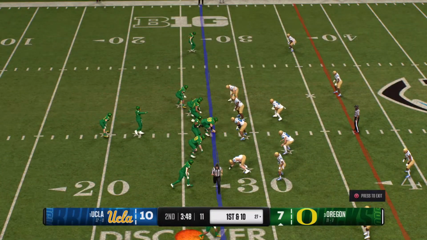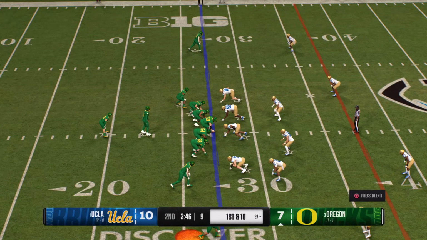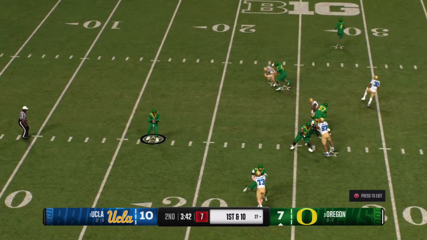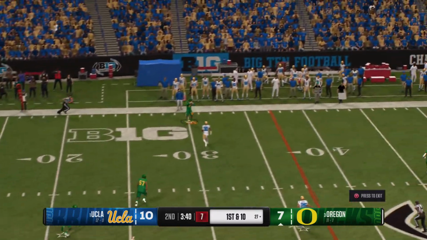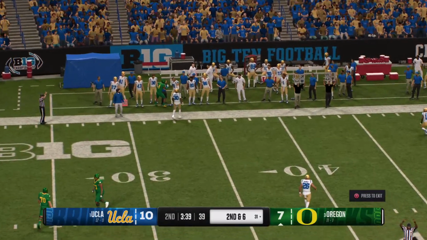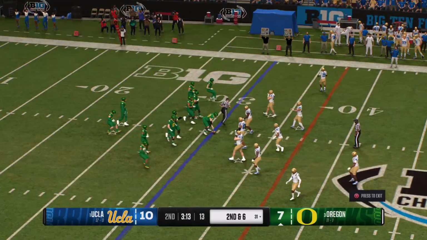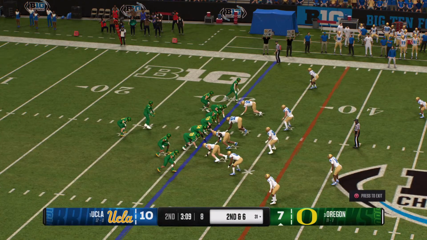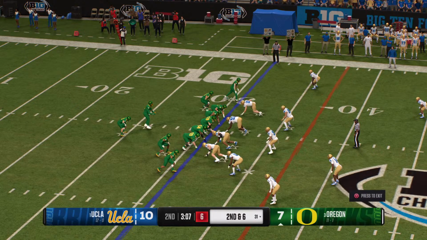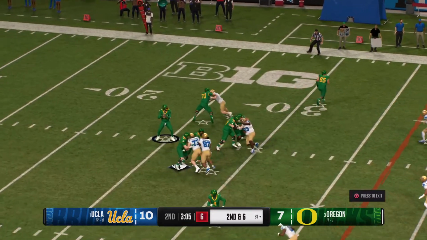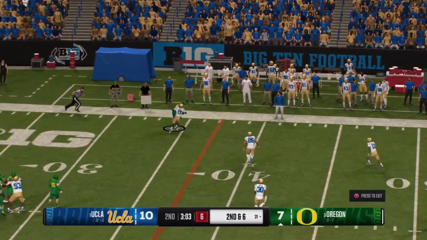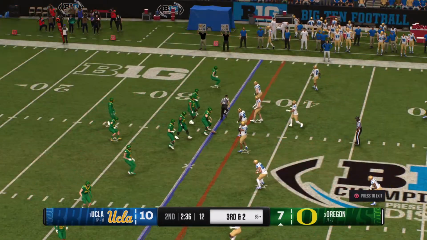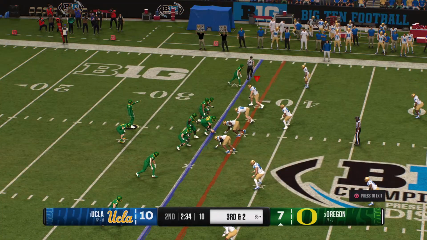A running play gives the offense a fresh set of downs. On first down, it's play action. It's a short completion to the big tight end. And the runner scoots out of bounds after gaining some decent yardage. Looking to pass here on second down. Finds that big tight end for a short pass. Defense shoves him out of bounds. Not much of a gain there.